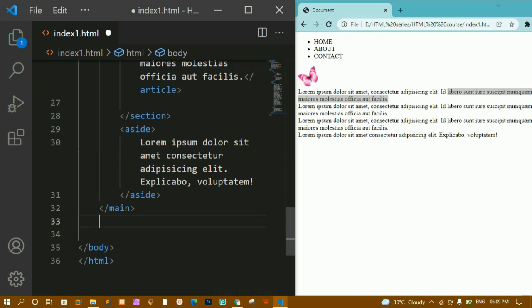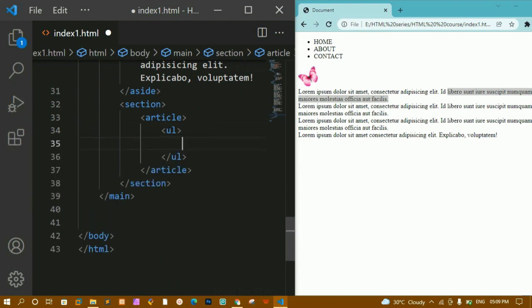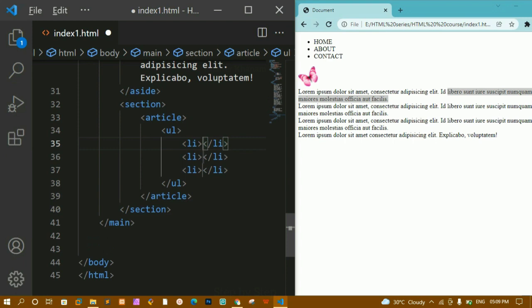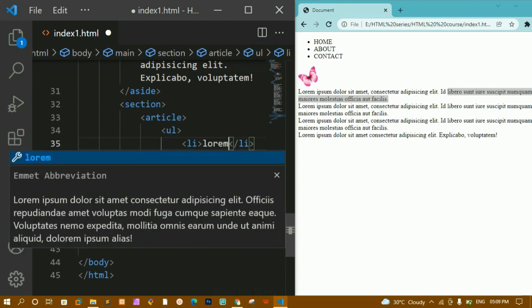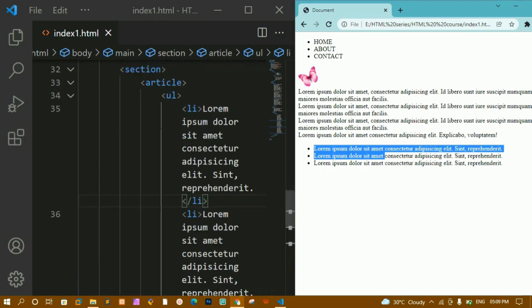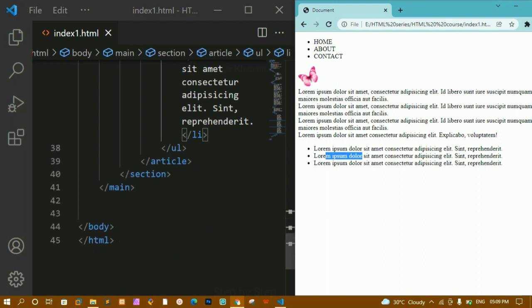Now finally, let me create another section here. Below this, maybe I am creating another section, and inside this section I am creating an article, and inside this article I am having some bullet points. Here I am going to write UL, and inside it three LIs, and inside each LI I am going to write some content, lorem 10. I'll save this and refresh this one. You can see this is stored in another section, and inside that I'm having these list items. Inside this section, if you want to print another article which has a form, then also you can do that. And whatever formatting you want to give, for the first letter if you want bold, or if you want italic, whatever styling you want, everything you can give using the HTML formatting elements.